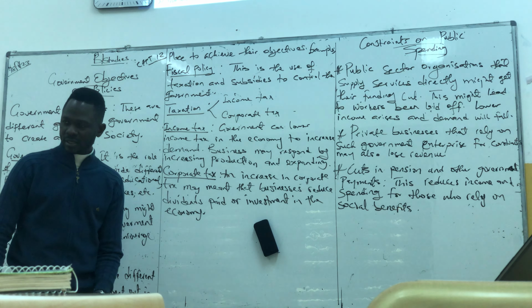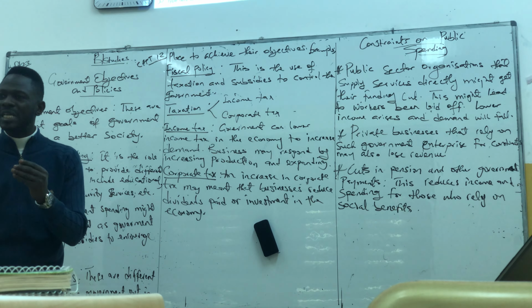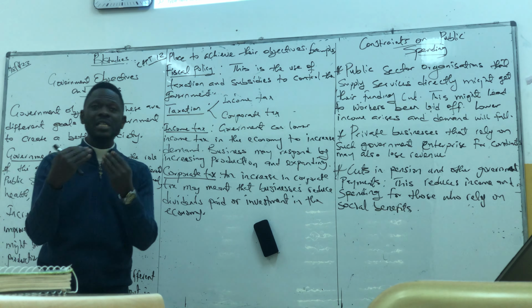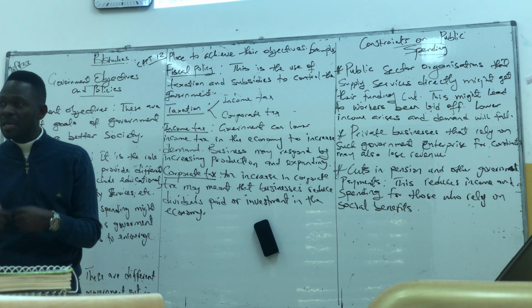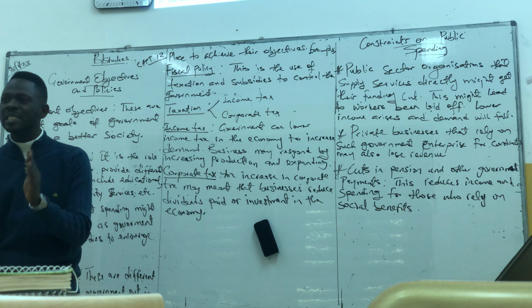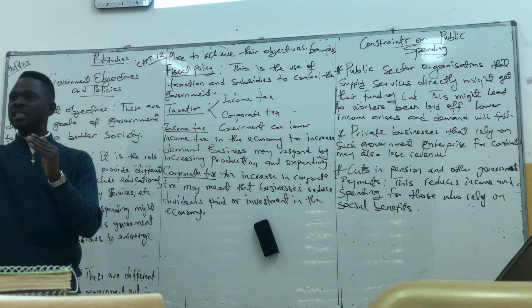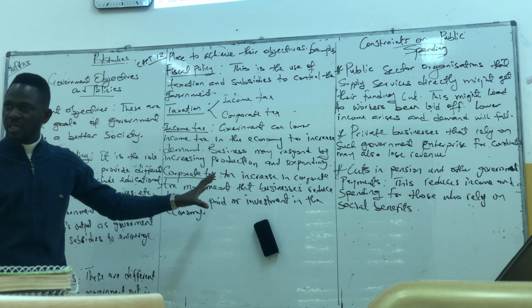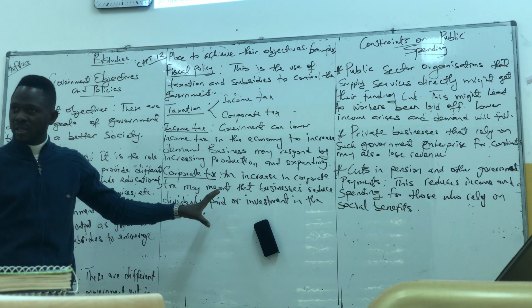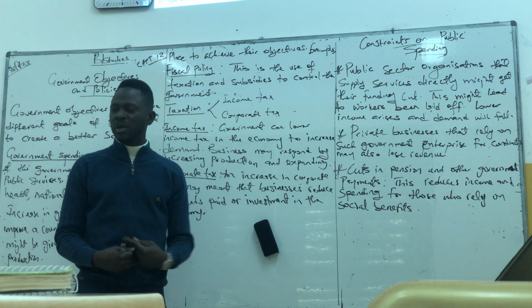Then, corporate tax. If government increases corporate tax, it means profit for the businesses will fall. If profit for the businesses falls, businesses will also respond by reducing dividends paid to shareholders or by reducing their investment. They will not increase investment because their cost of production is becoming what? Higher. That is the use of fiscal policy to control the economy. Taxation.